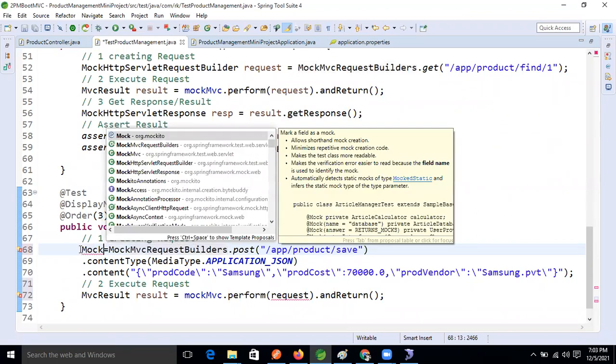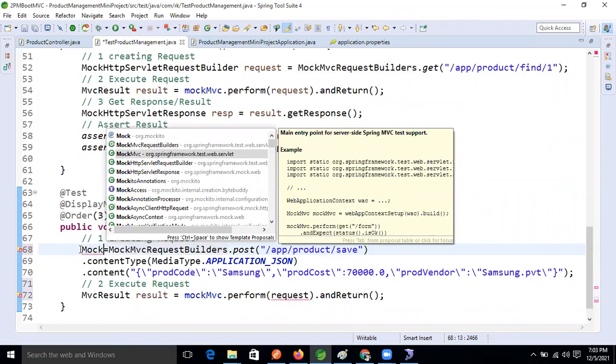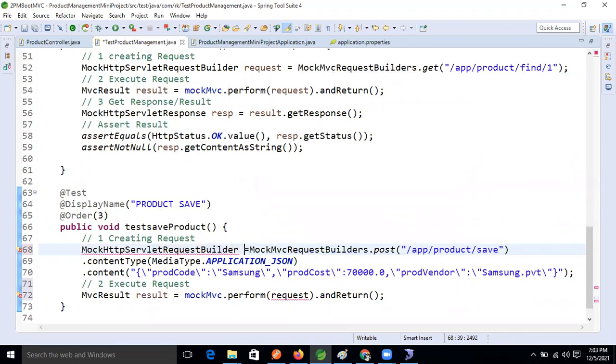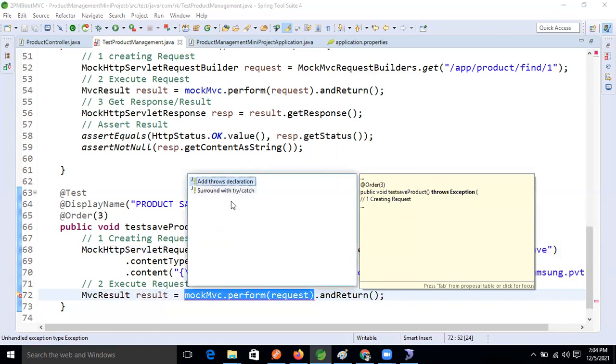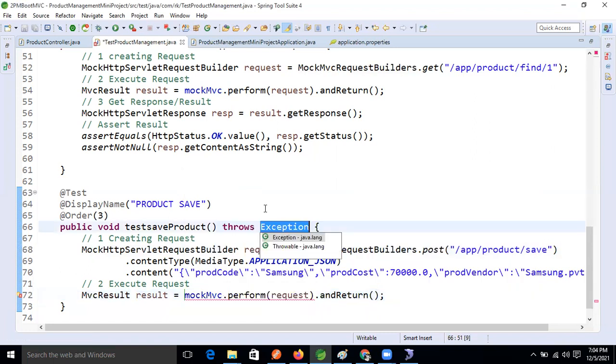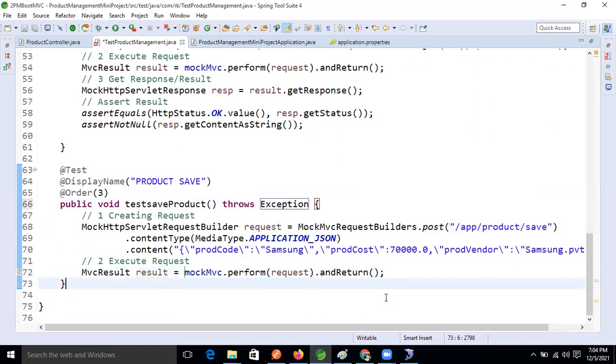Yes, Ravi, request builder, right? Now we are passing the request here itself. Now this one is throwing what? A checked exception, right? Yes, Ravi. Okay, we added the exception also. Good, fine.